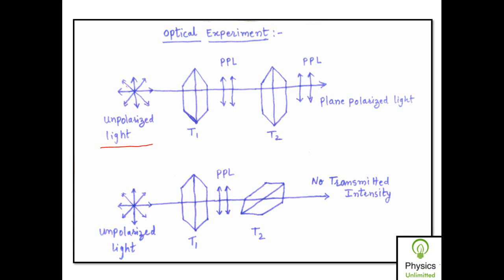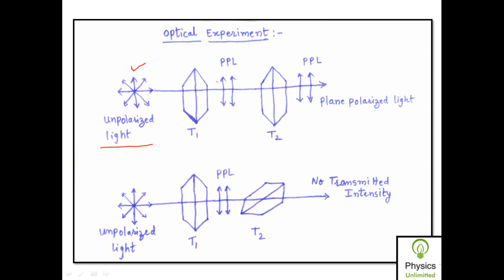So here only this vibration in the unpolarized light is parallel to the axis of the tourmaline crystal, which is T1 suppose, and therefore such vibration is transmitted through it, and you obtain a vibration which is vibrating in only one plane. The rest of the vibrations are not parallel to the axis of the tourmaline crystal, and therefore all such vibrations are absorbed by the tourmaline crystal.